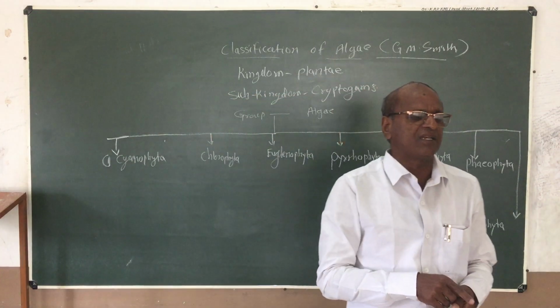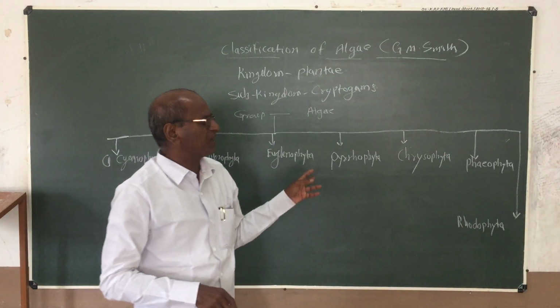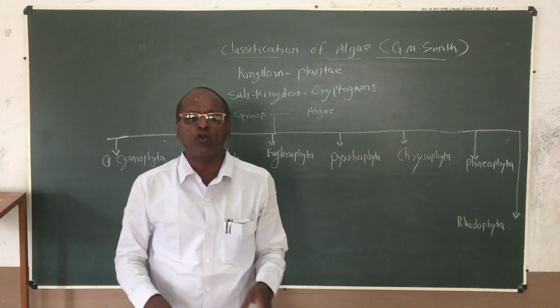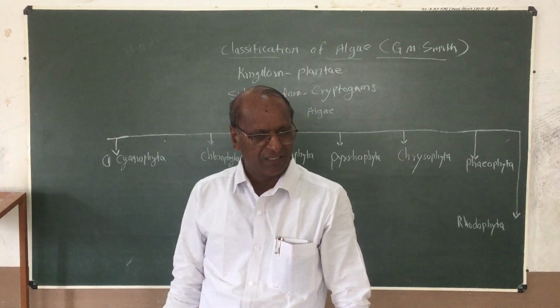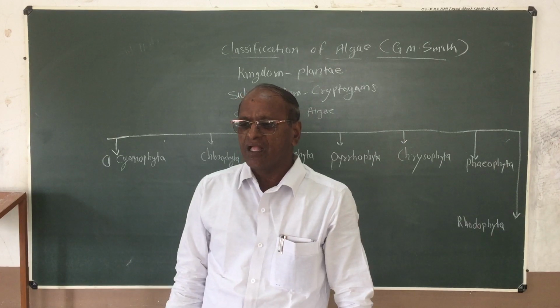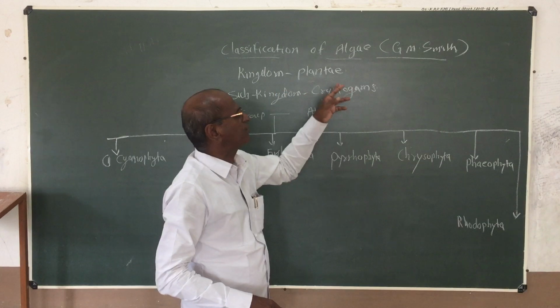The first one is Cryptogams and the second one is Phanerogams or Spermatophyta. The algae are included in the subkingdom of Cryptogams.